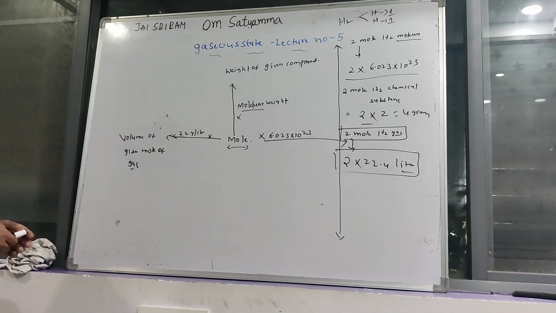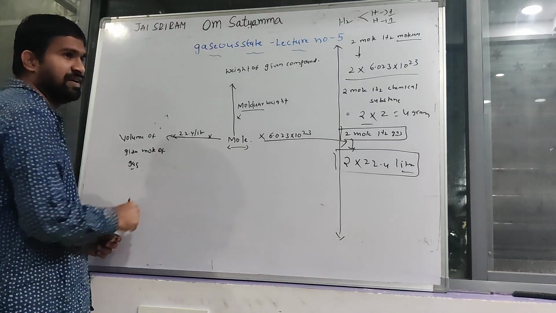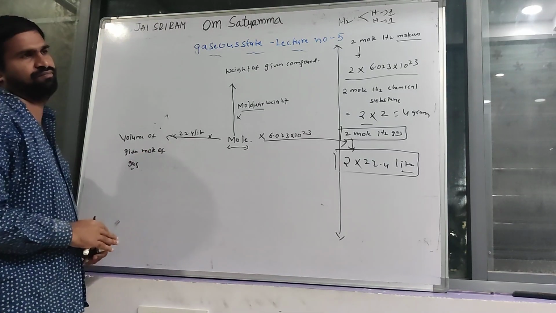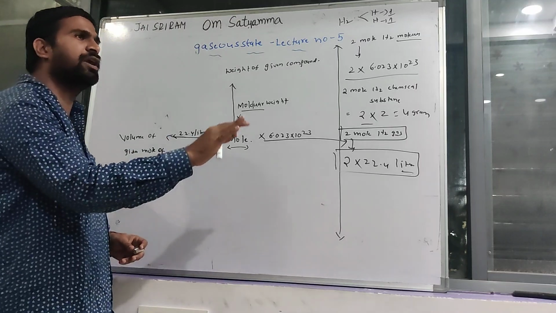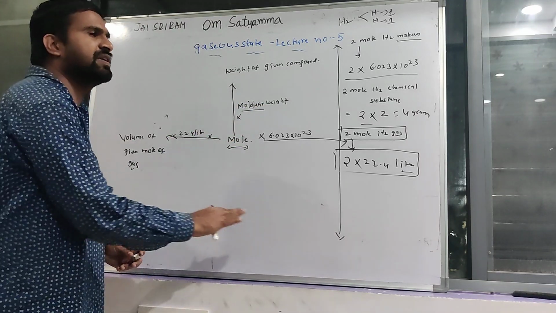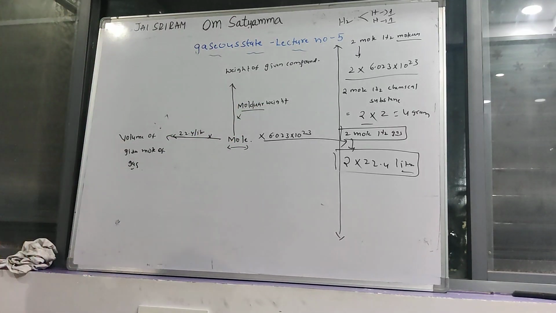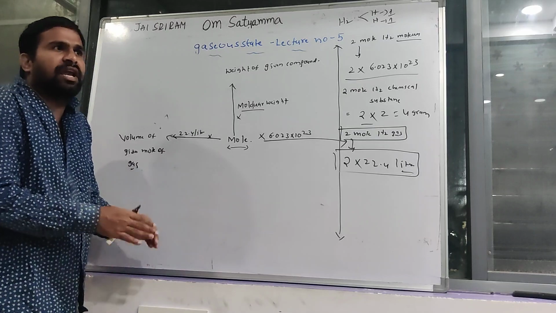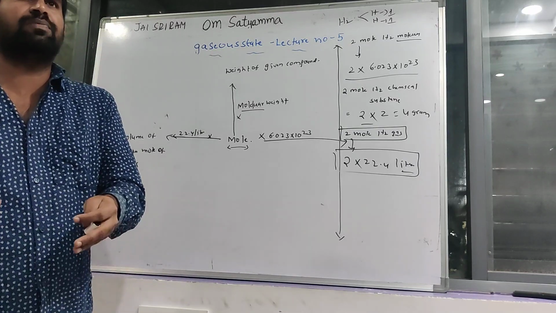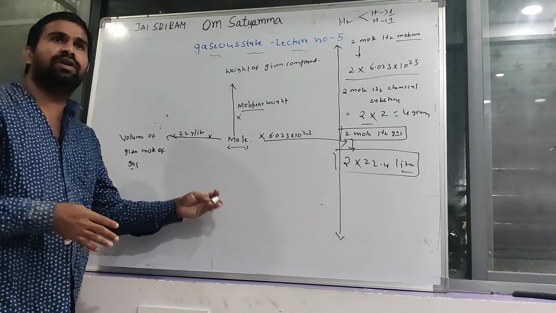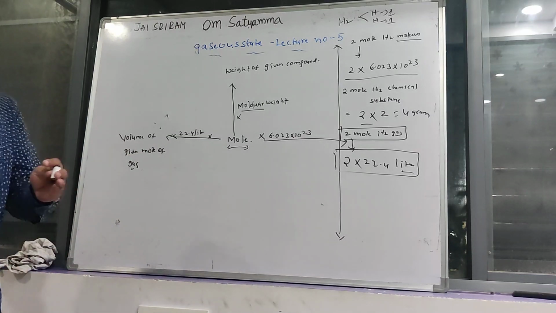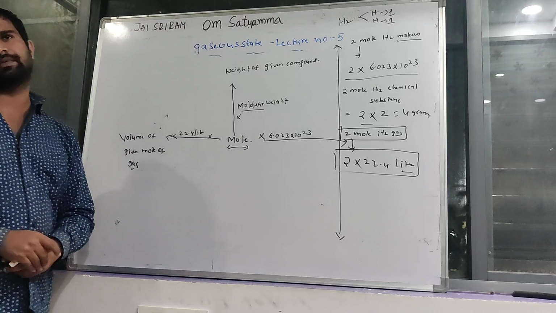For example, if the number of moles is given and you are asked to find out how many atoms are present in the given moles of chemical substance, then you can find it using this expression: given moles into 6.023 into 10 power 23 atoms. Finally, you will get one value, which equals the number of atoms present in the given moles of chemical substance.